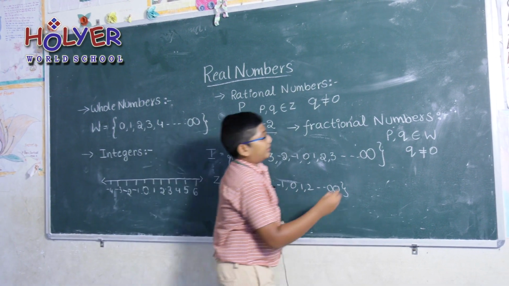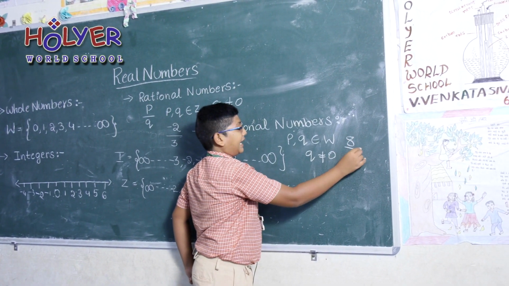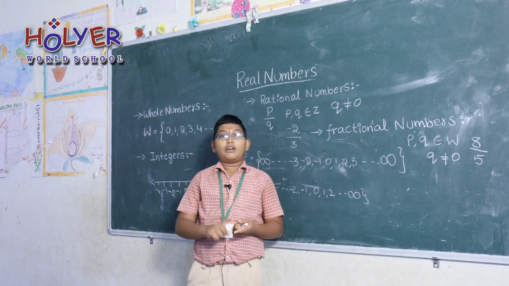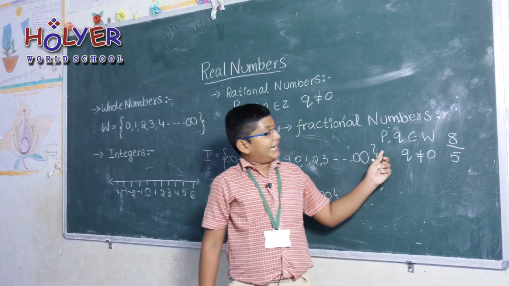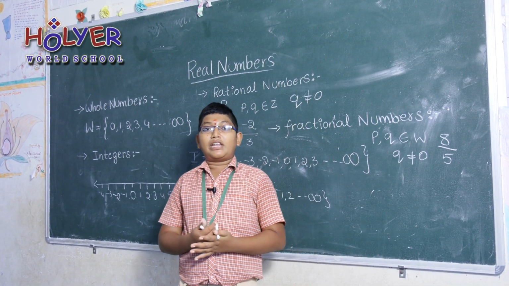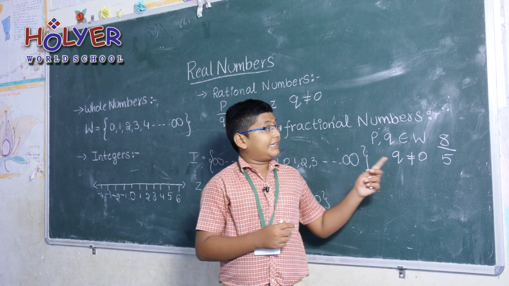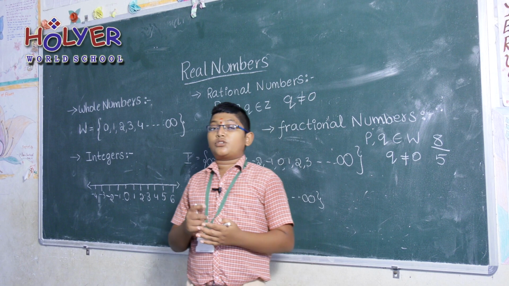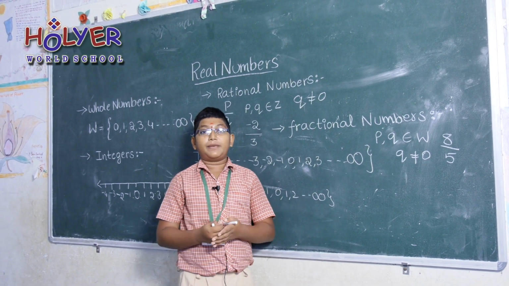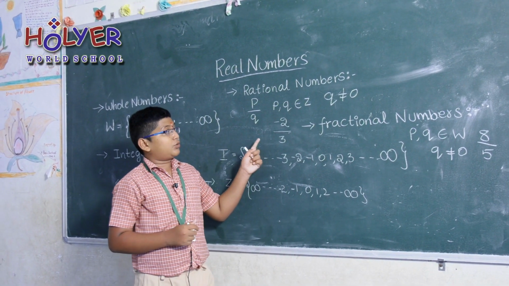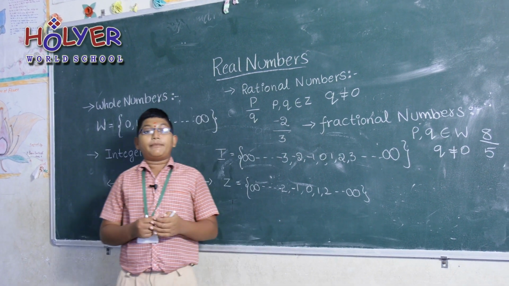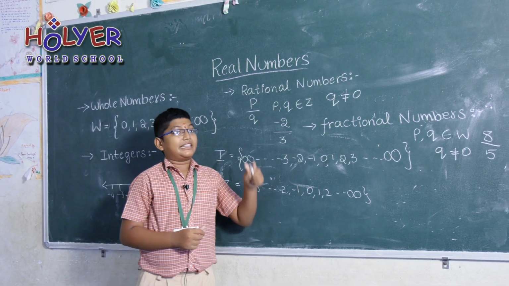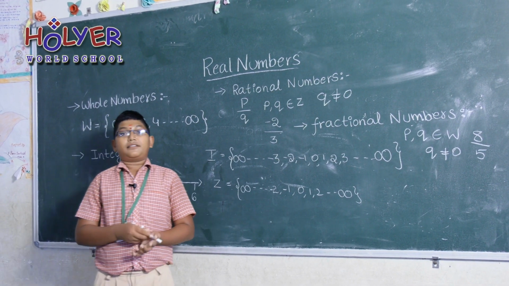For example, 8 by 5. Here 8 by 5 is in the form of p by q, and 8 and 5 belong to whole numbers. They are integers too, but here p and q belong to W, so they can never be negative, they are always positive. Here -2 by 3 is not a fraction, because -2 is negative. If it is negative, then it will become a rational number.